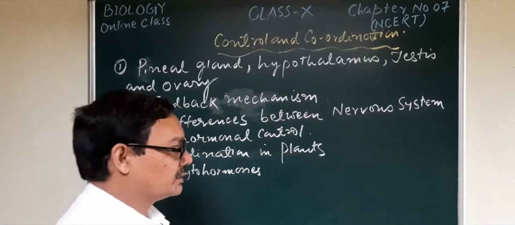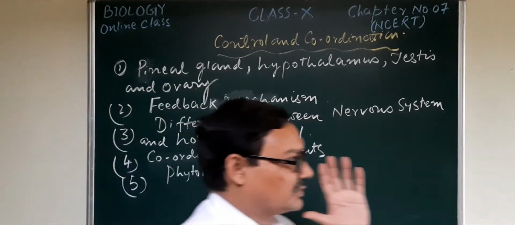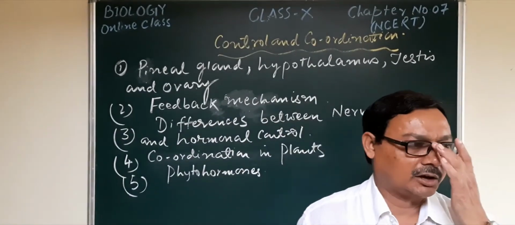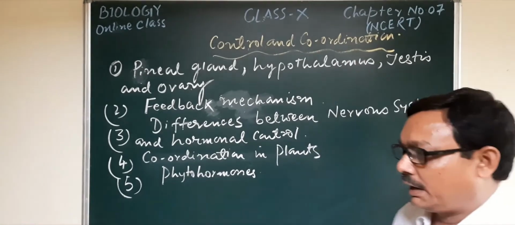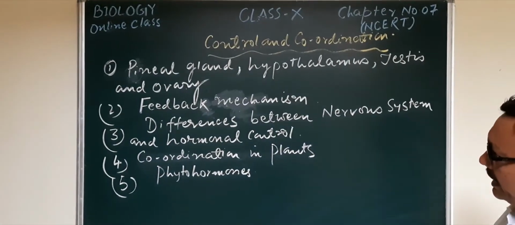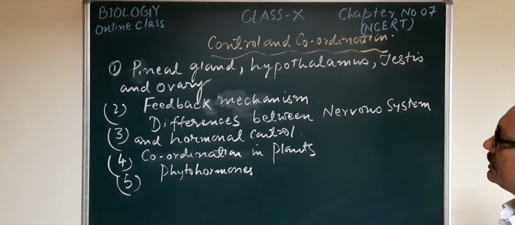Good morning, students. In the last class, we started animal hormones, that is the endocrine system, and the important glands which are included in our syllabus.